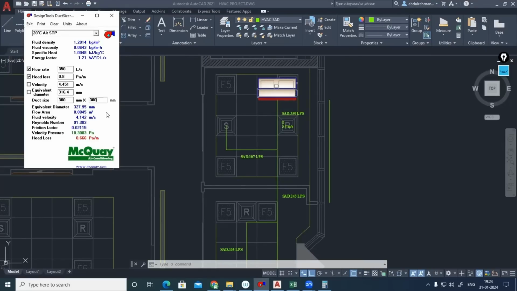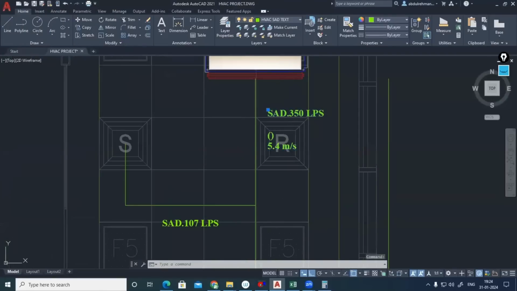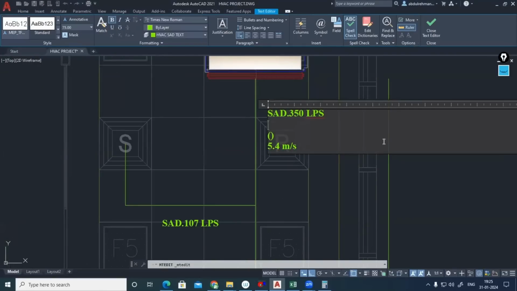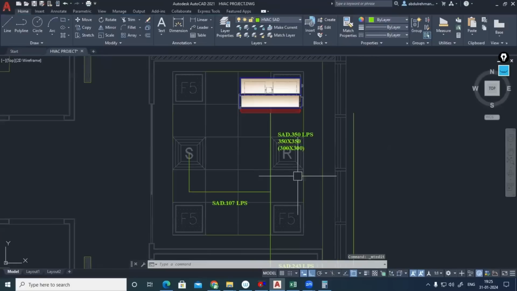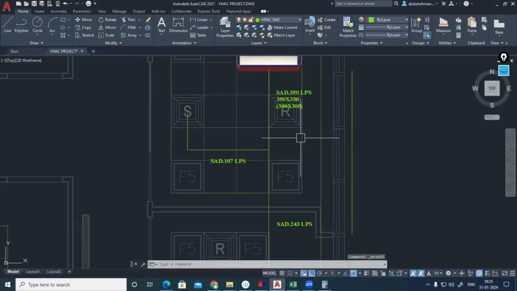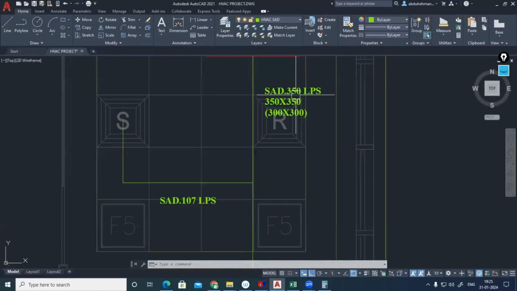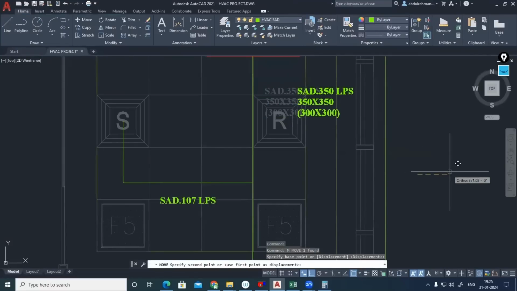Okay, so starting back to 0.6 Pascal per meter, 4.1 meter per second. Fine, no problem. 300. So I'll be getting my duct dimension 350, 350. Why? Including acoustic insulation, but actually I need 300, 300 only. Okay, velocity is less than that only, so leave it. That is my starting duct. Let me make it first, and after that, we can size this one.